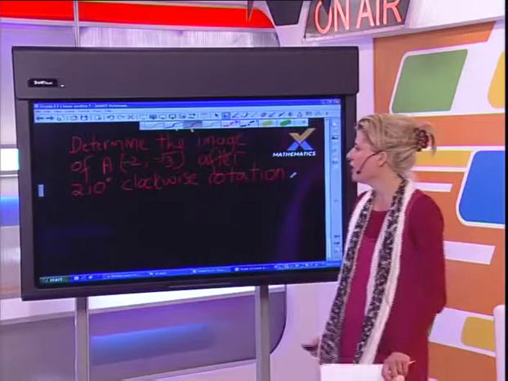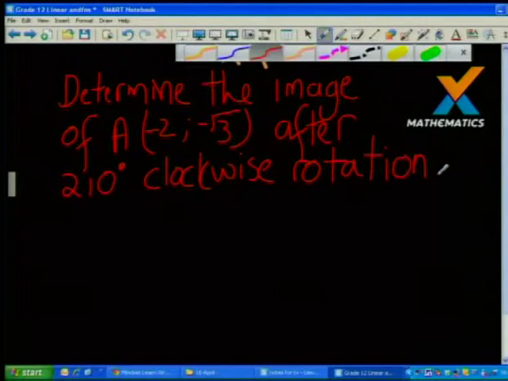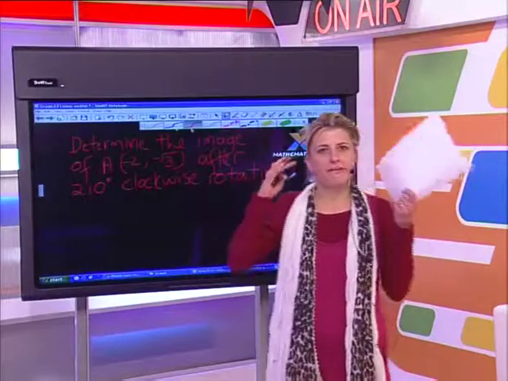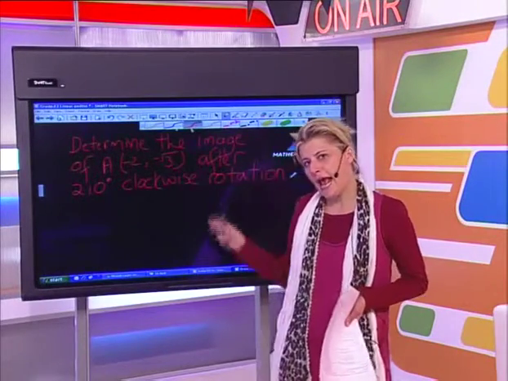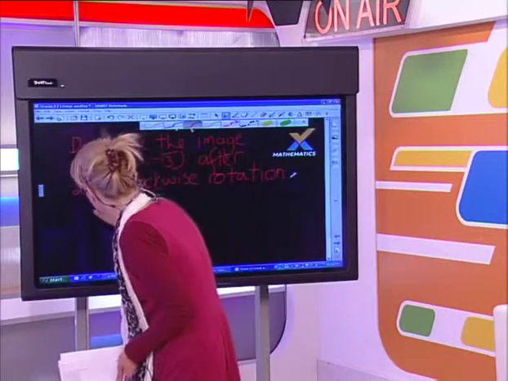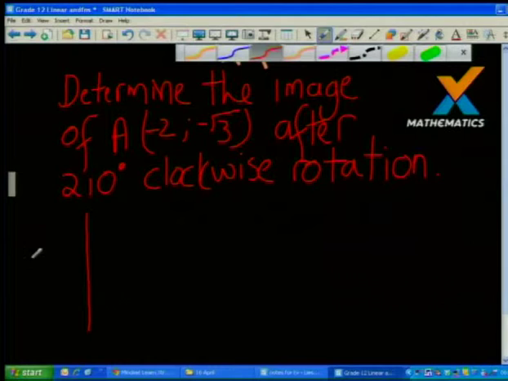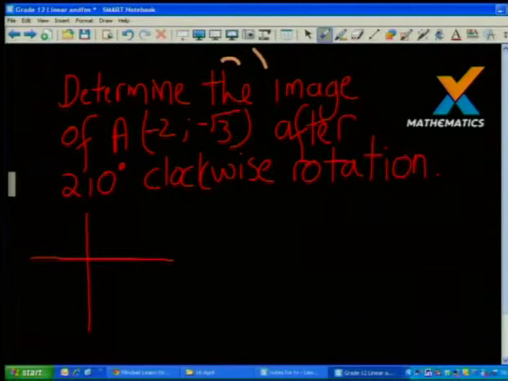It says, determine the image of A, which is the coordinate where x is -2 and y is -√3, after a 210-degree clockwise rotation. Now, guys, I think it's very important to just visualize what we're dealing with. What we've got here is a negative x coordinate and a negative y coordinate. So we are in the third quadrant. Do you guys agree? Hope so. So what I'm saying is, there's my negative x-axis, there's my negative y-axis. My point is somewhere over here.